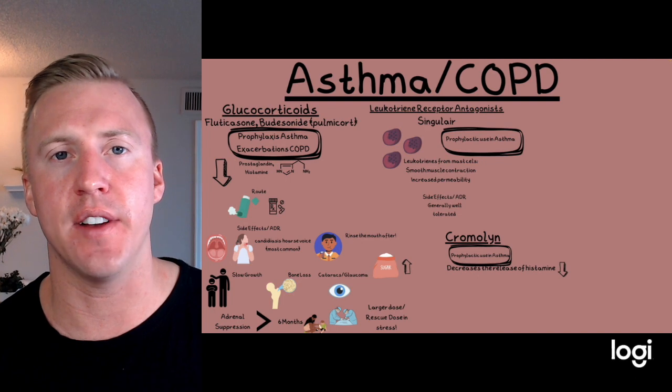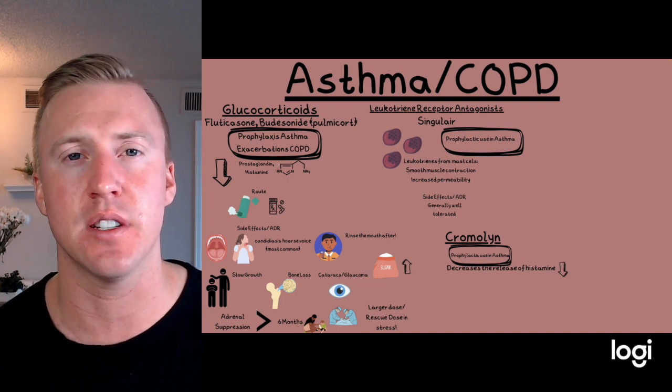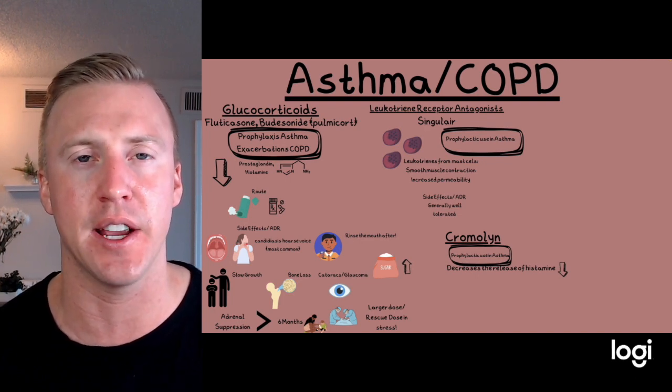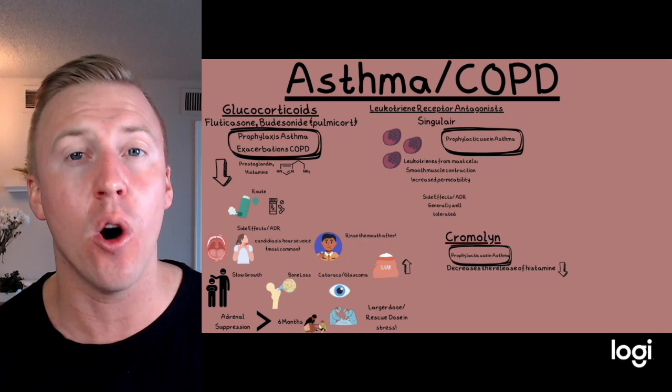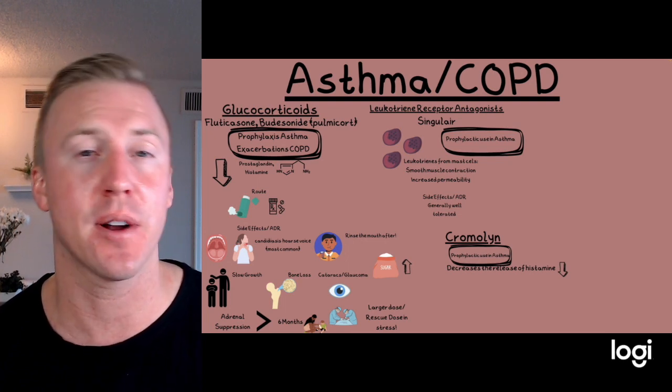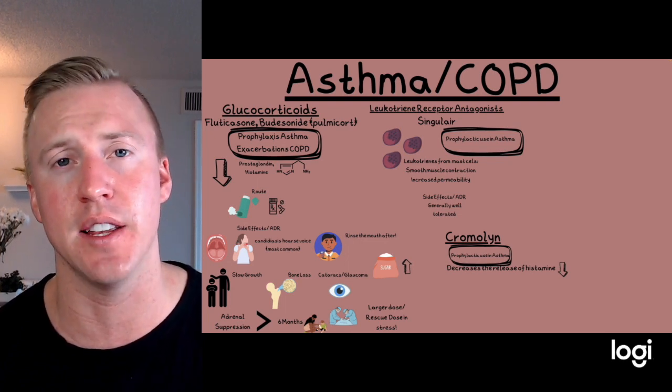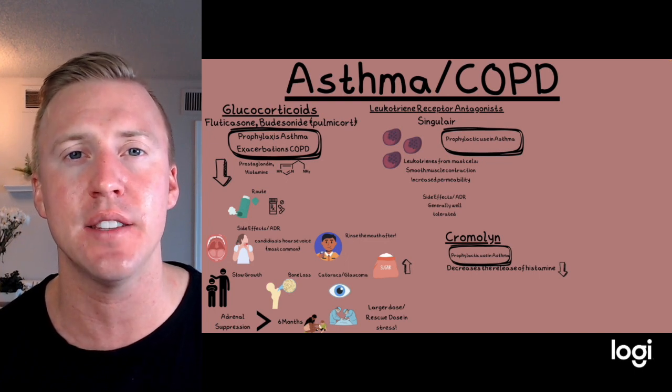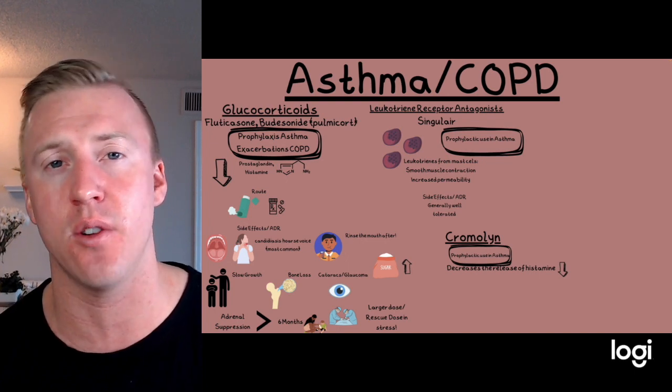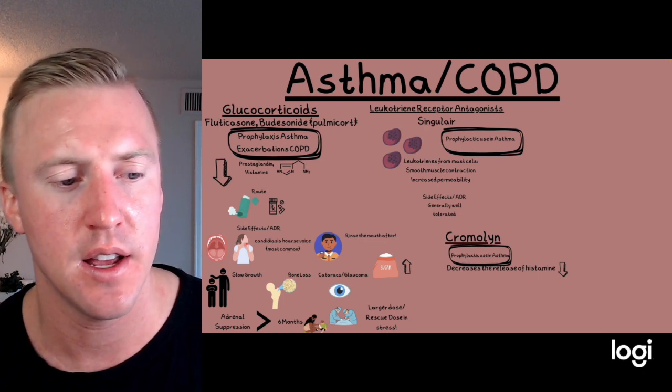There is some degree of evidence that glucocorticoids can increase your risk for cataracts and glaucoma as we get older. Outside of that, it can also increase our risk for hyperglycemia. So we need to be careful giving these to patients that might have a history of diabetes and making sure we're dosing their insulin or other medications appropriately.